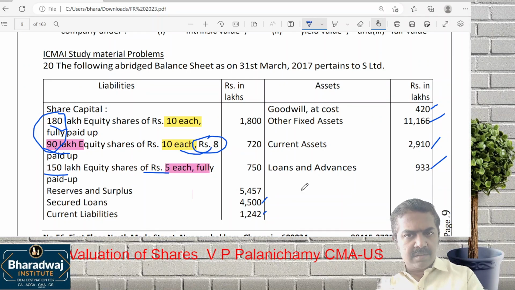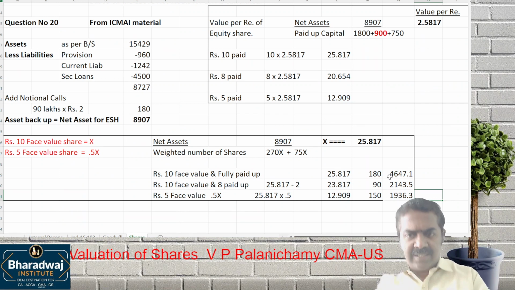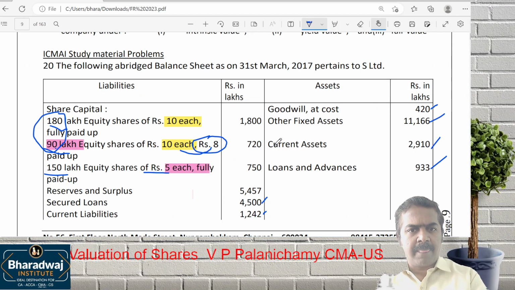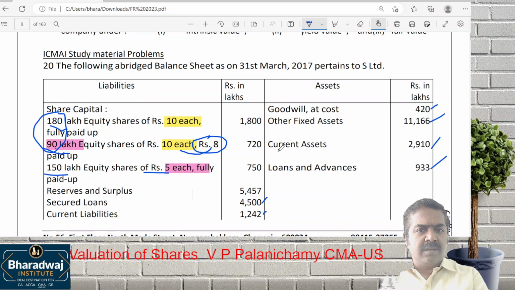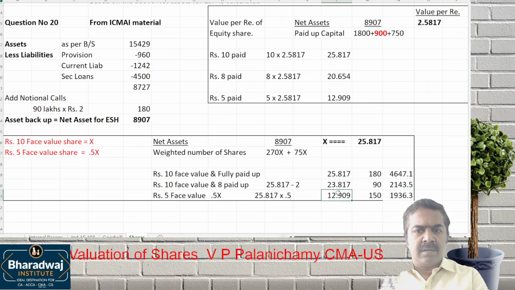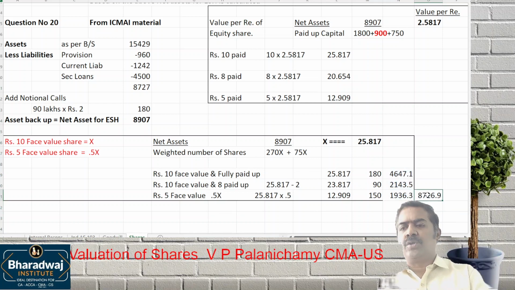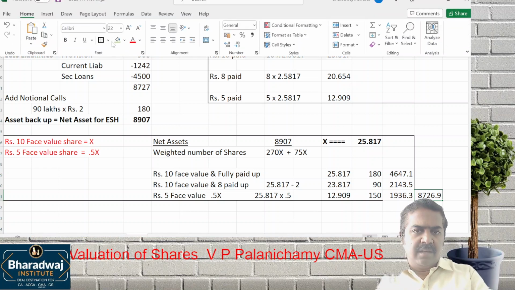Right. No, because of the fractional round up, it changes. What is the value of X? Is it correct first? 270. What is the total you are getting? Wait. What is the total you are getting? 8726.9. Check this.